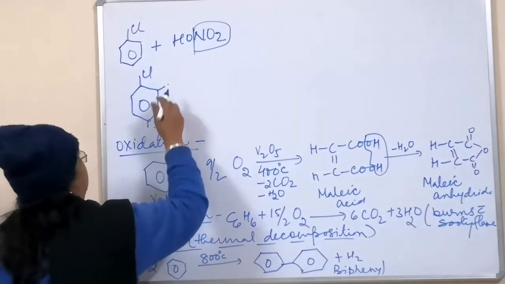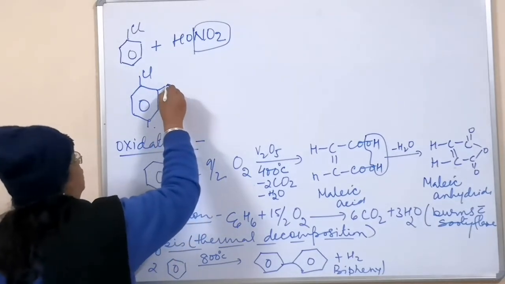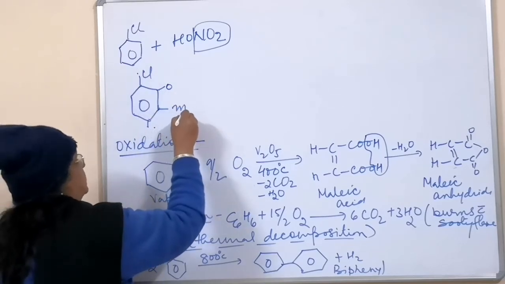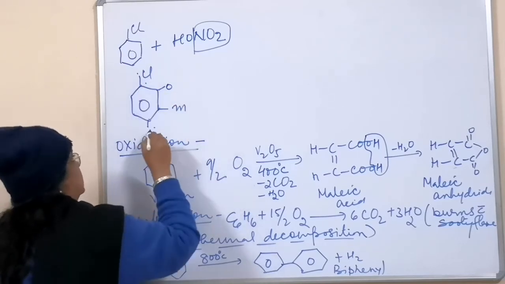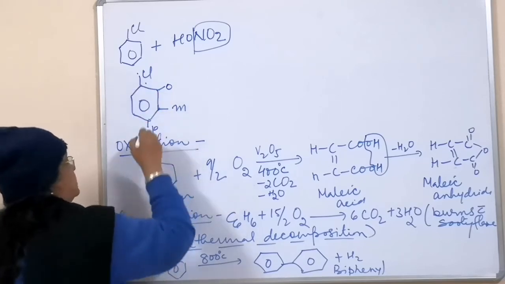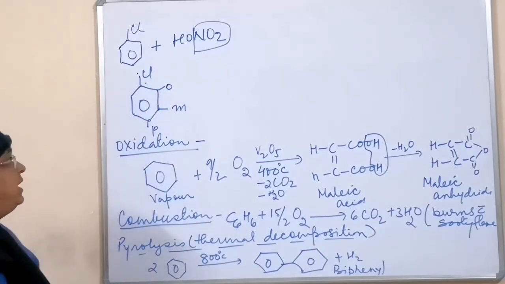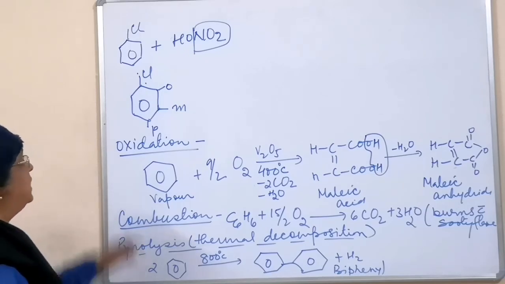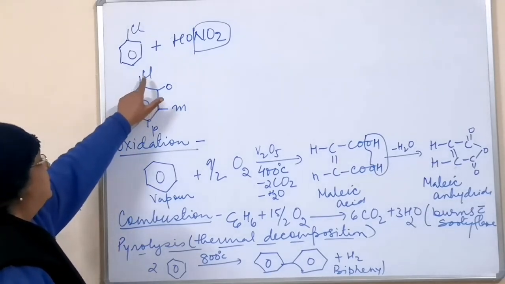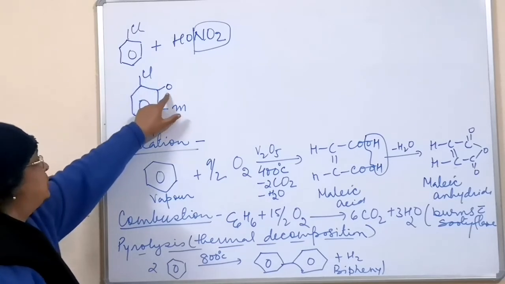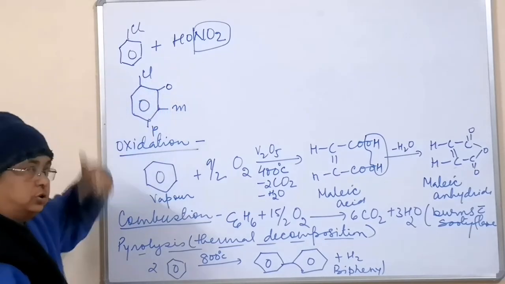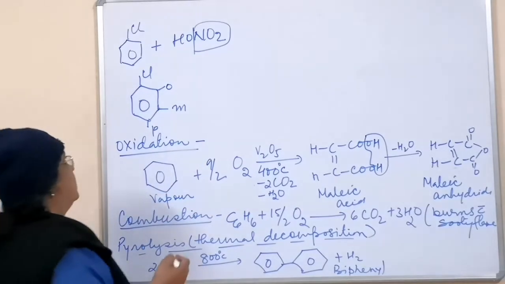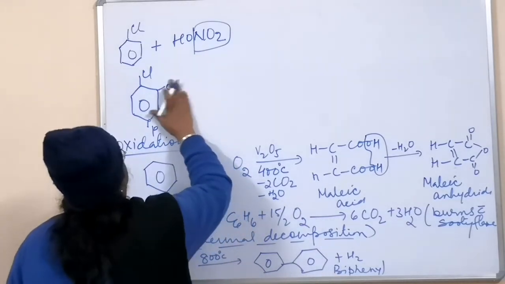So you have studied earlier that this position is called the ortho position with respect to this. This position is called the meta position, and this is called the para position. Whenever an incoming group is directed by the group present here to the ortho position, then ortho as well as para, two products will be formed. So you have to learn that.